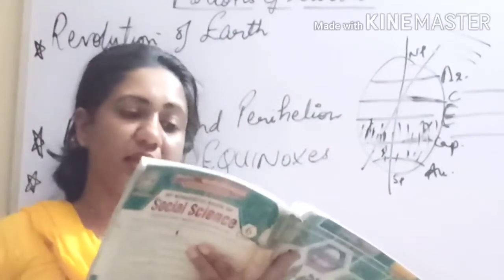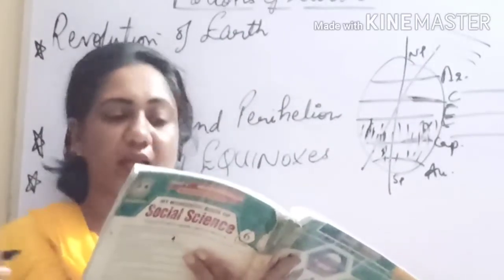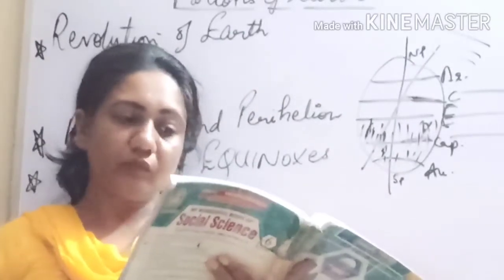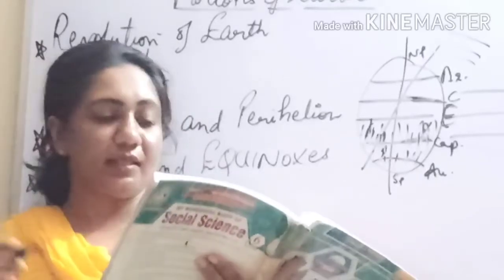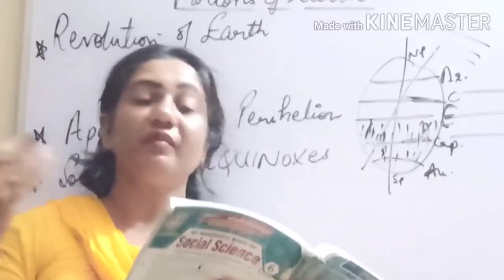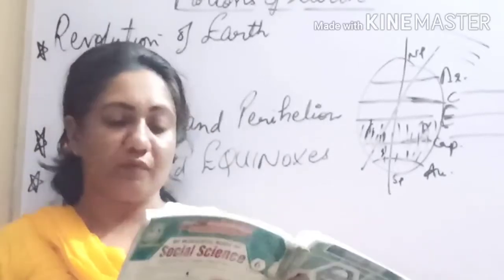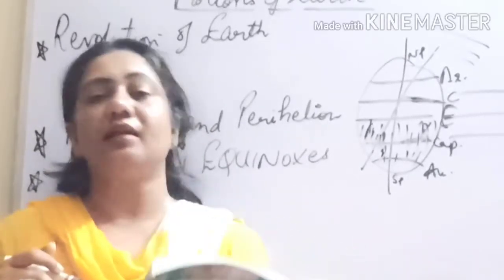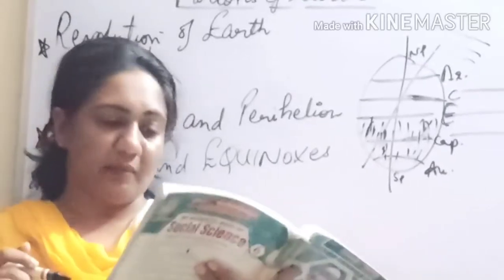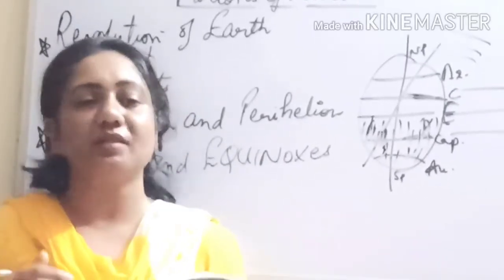Therefore, the days are short and the nights are long. Hence, it is winter season in the northern hemisphere. So, when we have shorter days and longer nights, we have winter season in the northern hemisphere. So, this was something about the solstices.